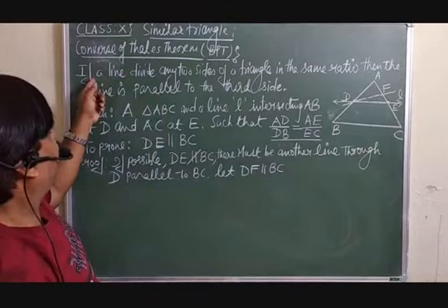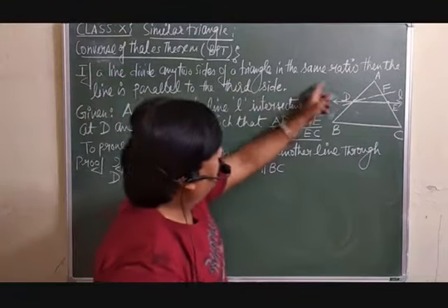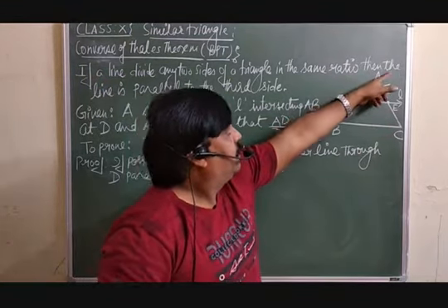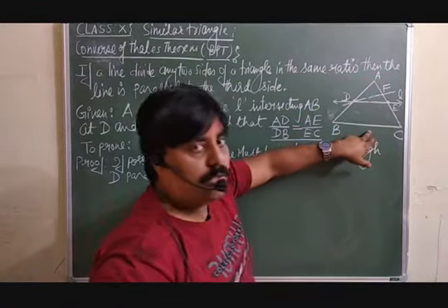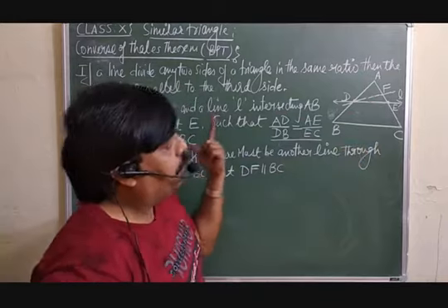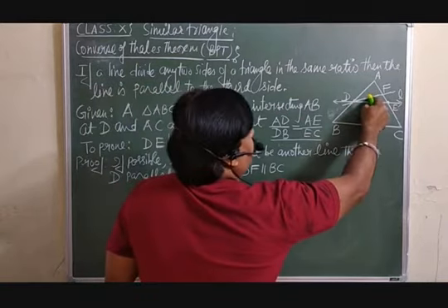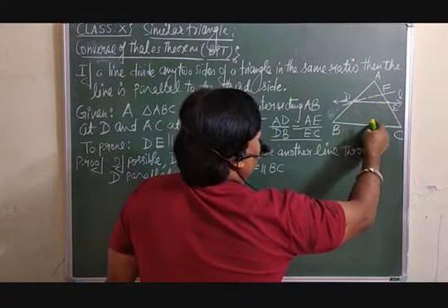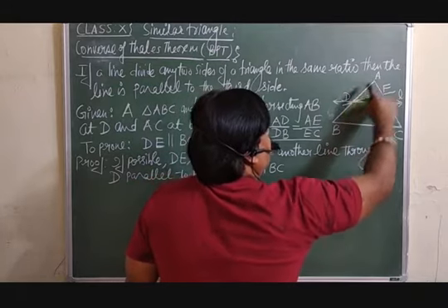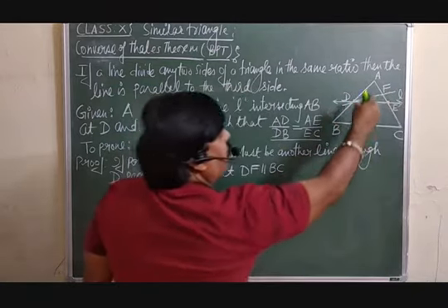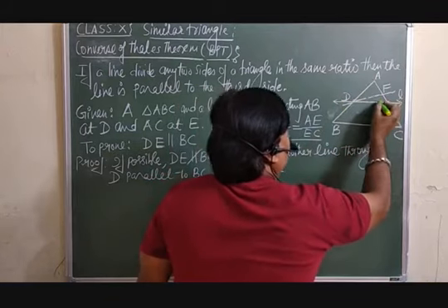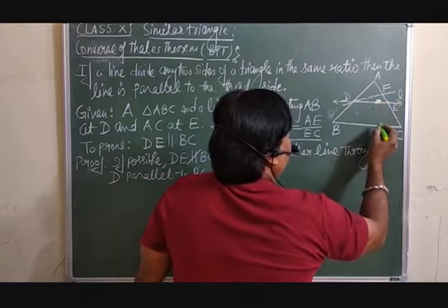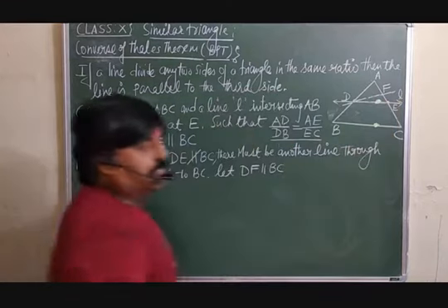So, if a line divides any two sides of a triangle in the same ratio, then the line is parallel to the third side. That is what we want to prove. In the BPT we were discussing, it was already given that DE is parallel to BC, and then we were saying AD over DB is equal to AE over EC. Now AD over DB is equal to AE over EC is already given, and we are supposed to prove that this line is parallel to BC.